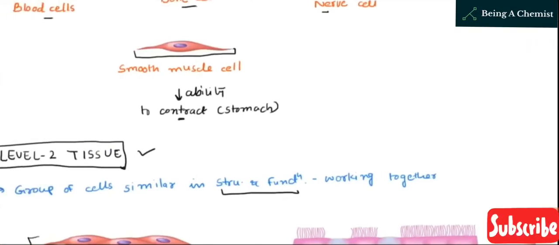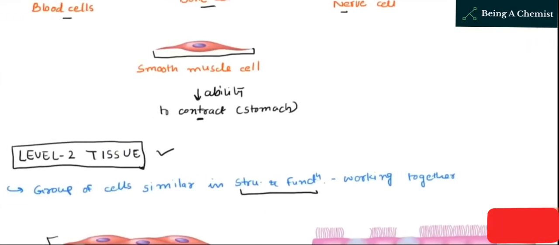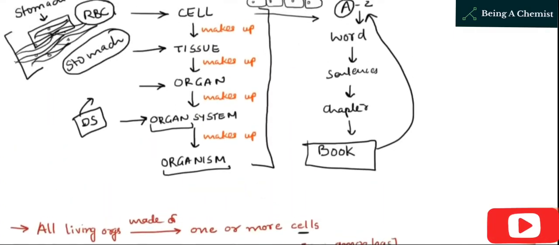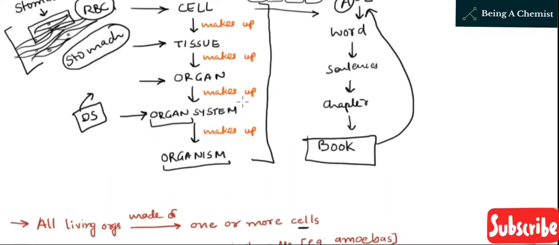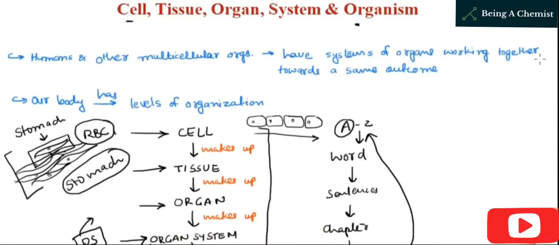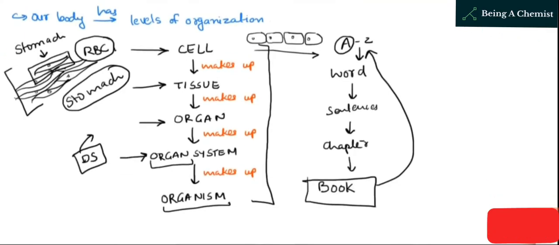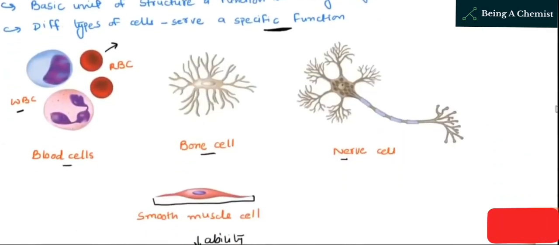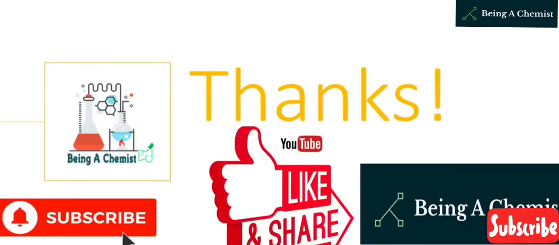So we have discussed that small muscle cells combine together to form tissue and are found in the stomach. We have discussed all the levels of organization, how the cell, the basic unit of life, forms up and leads to an organism. So these levels of organization are found in our human body, and I have discussed all these levels with examples. I hope that it is a helpful lecture for you all.